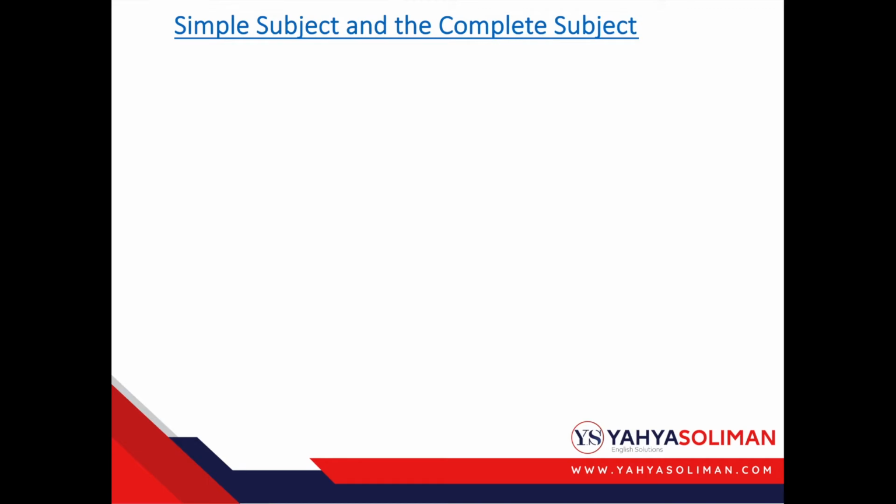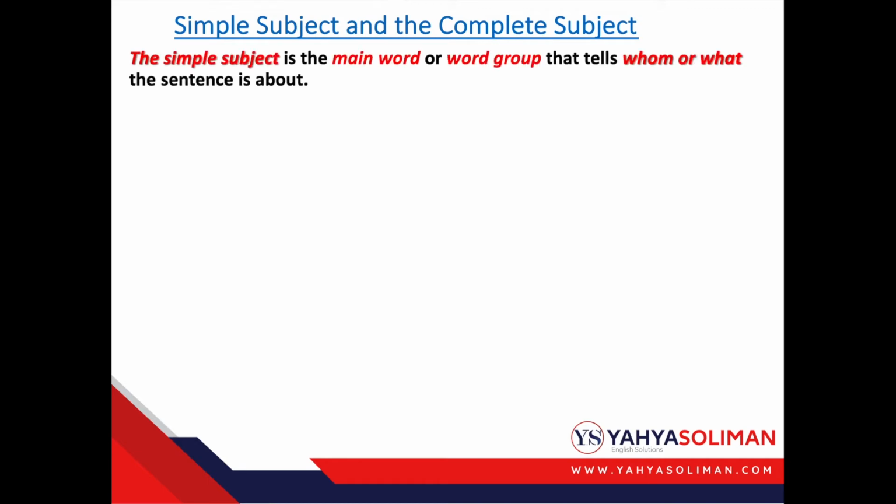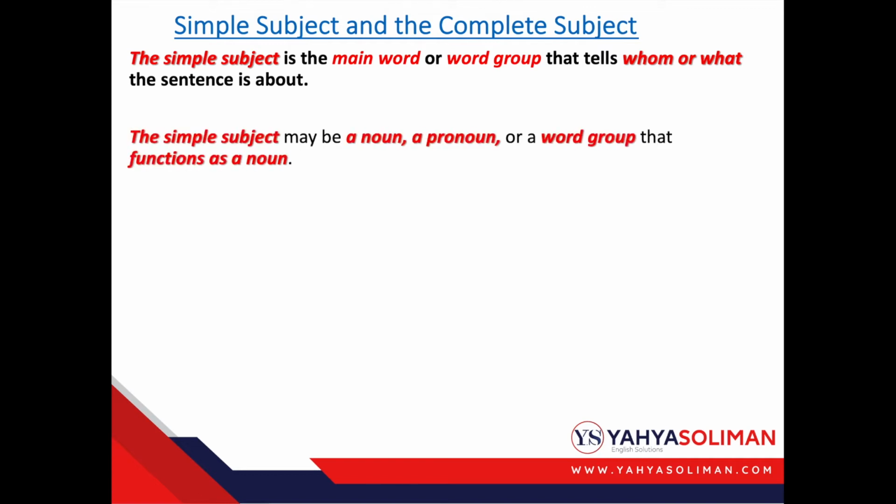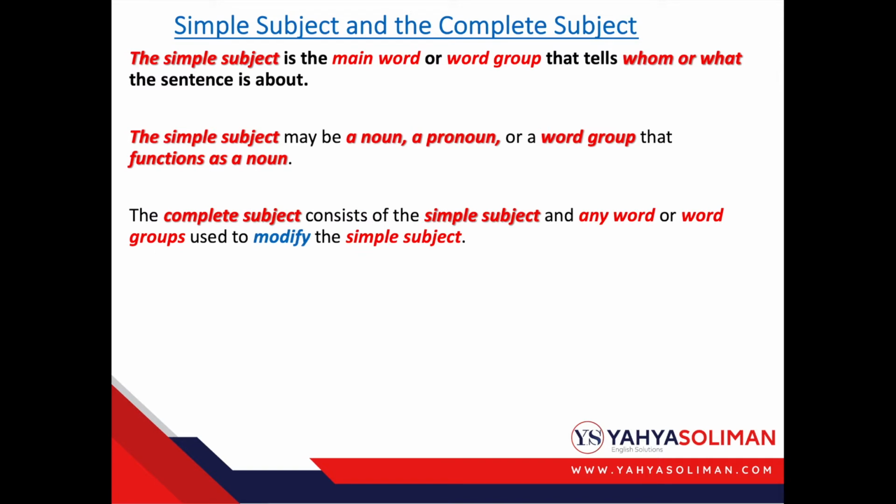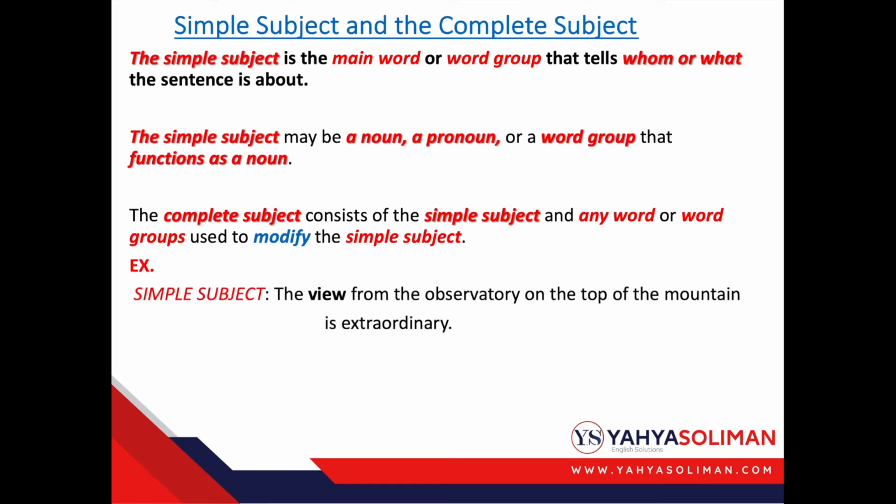The simple subjects and the complete subjects. The simple subject is the main word or word group that tells whom or what the sentence is about. The simple subject may be a noun, a pronoun, or a word group that functions as a noun. The complete subject consists of the simple subject and any other word or word groups used to modify the simple subject. For example, here is the simple subject: the view from the observatory on the top of the mountain is